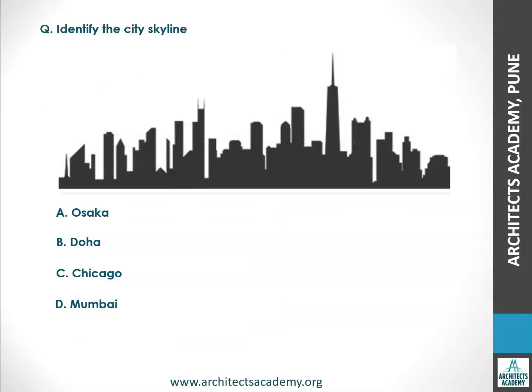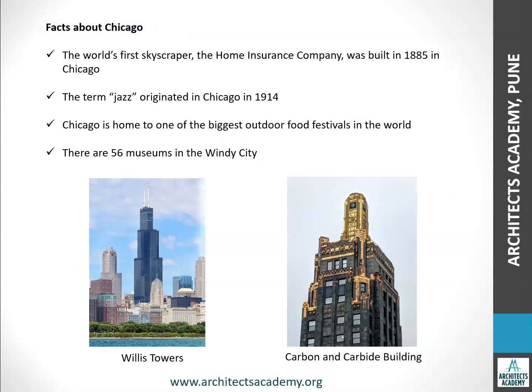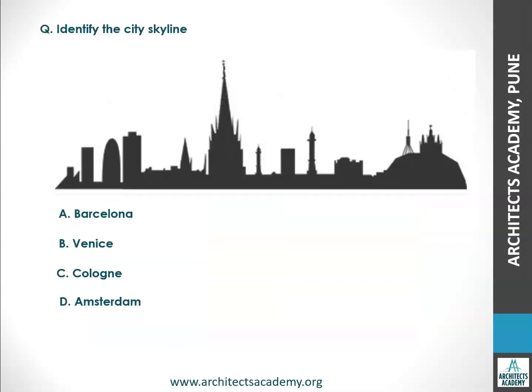Now let's go to the next city. It is Chicago. So let's see some facts about Chicago. The world's first skyscraper, the Home Insurance Company building, was built in 1885 in this city. The term jazz originated in Chicago in 1914. Chicago is home to one of the biggest outdoor food festivals in the world. There are 56 museums in the Windy City. You can see these two famous buildings, the Willis Tower and the Carbide and Carbon Building.